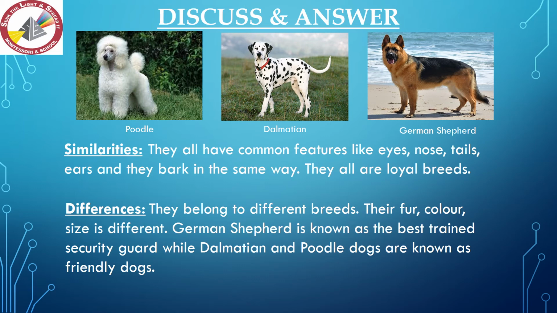Their differences are they belong to different breeds. It means that they are different types of dogs. Their fur color and size are different. German Shepherd is known as the best trained security guard, while Dalmatian and Poodle dogs are known as friendly dogs.